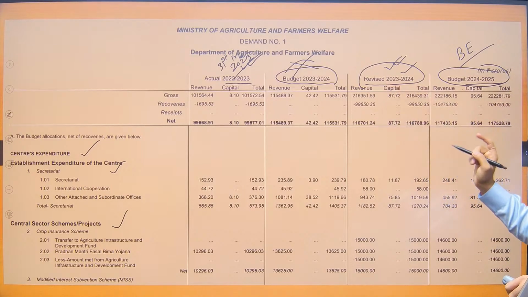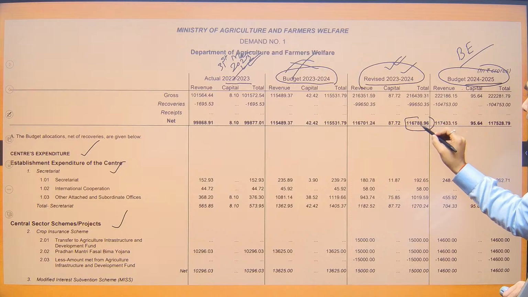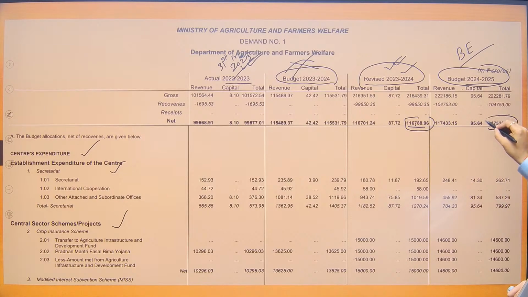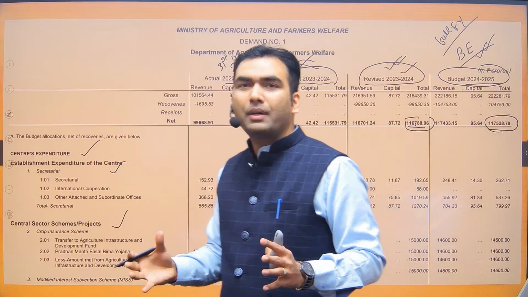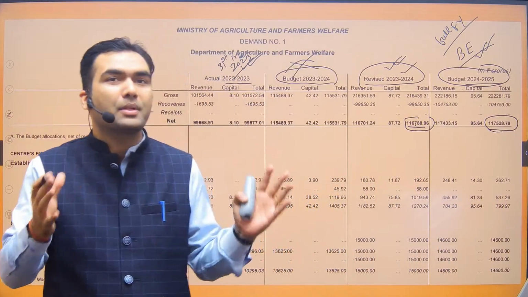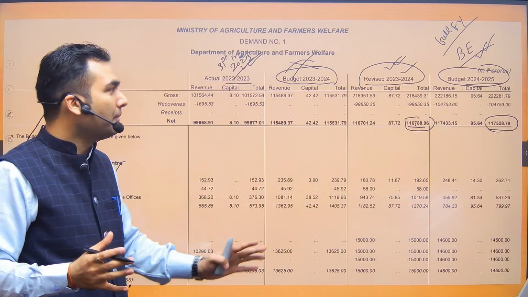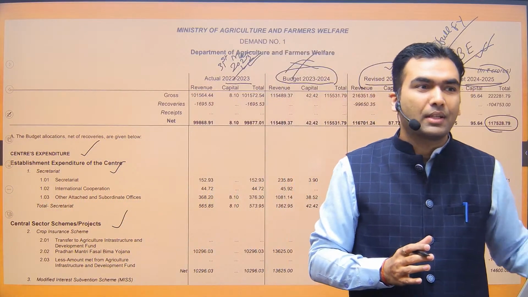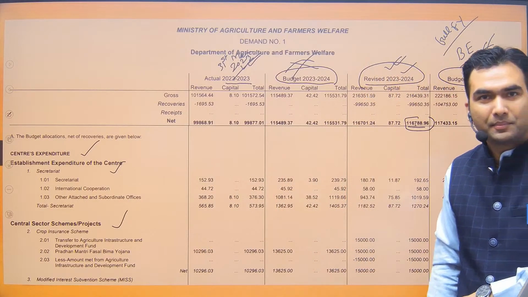Like last year's revised estimate is also around, say in case of demand number 1, it is 1,16,000. This year they are presenting 1,17,000. So this gives us a picture that this estimate, although it's an interim budget, is for the full financial year. So in case it may happen for any reason that the new government is not able to take shape, or the new government does not present a full-fledged budget after the election, then this budget would be effective for the whole of the financial year. Okay, there is no expiry date of this interim budget.